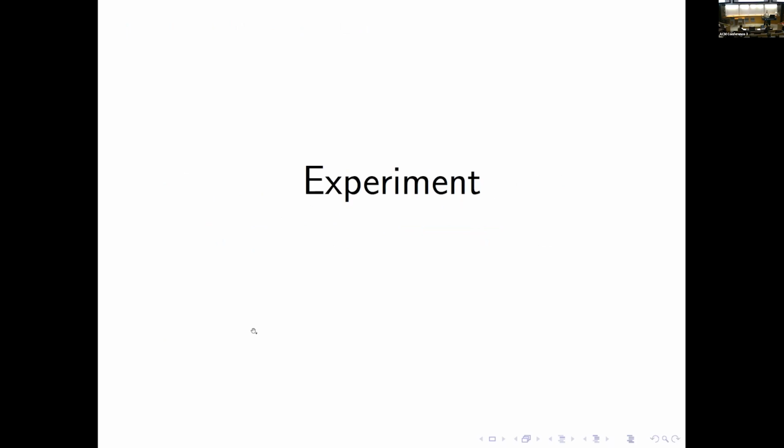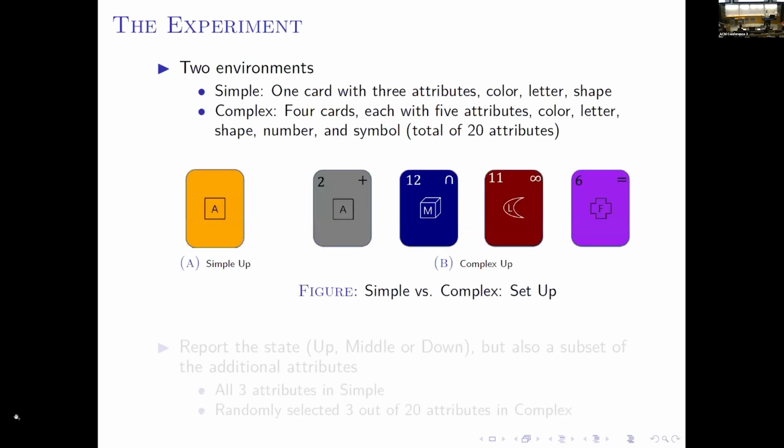So I will go directly to the experiment, which captures the key intuitions and also has a brief touch on the theory. So consider two environments. So now we have a simple environment. Now each state, like up, middle, down, is associated with three attributes. So we have a background color, a center shape, and a letter. And we also have a complex environment where each state is associated with 4 cards, and each card has 5 attributes. So we have a background color, a letter, shape, number, and a mathematical symbol, and there's a total of 20 attributes.